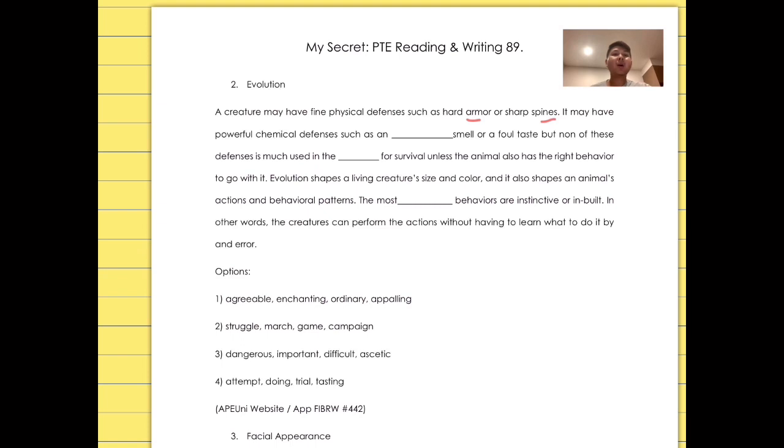It may have powerful chemical defenses. Also, they can have not only physical, but also chemical defenses to defend themselves, such as an dash smell. So they can have some smell that can defend themselves. Here you see the article an, and here is smell. Smell is the noun, and you've got the article here.